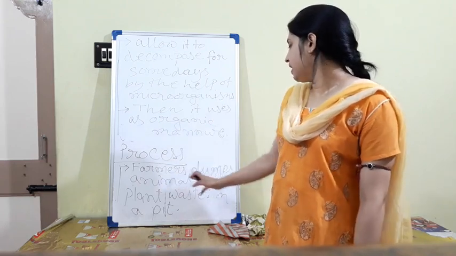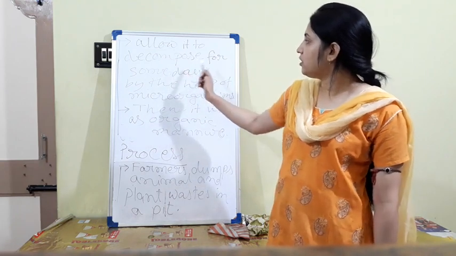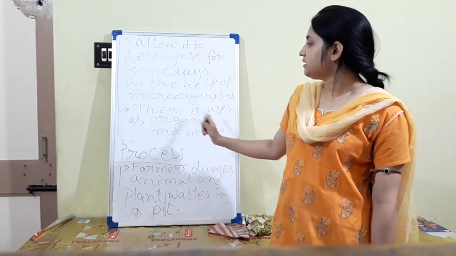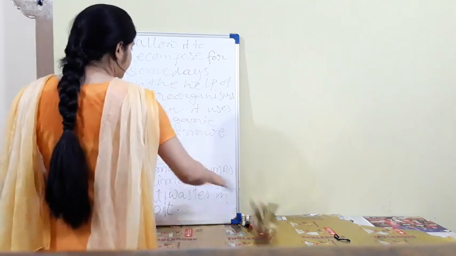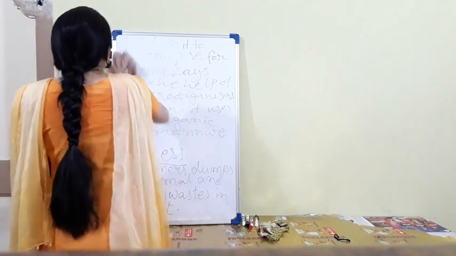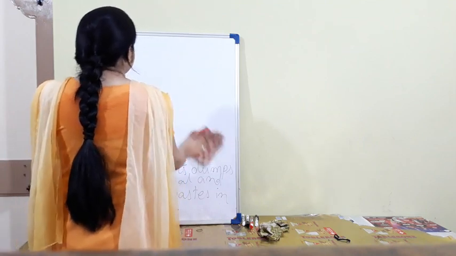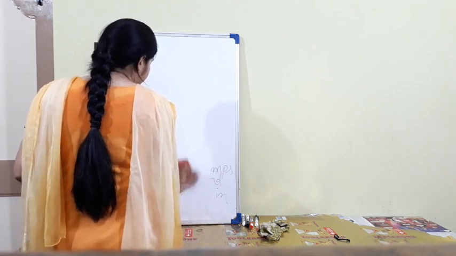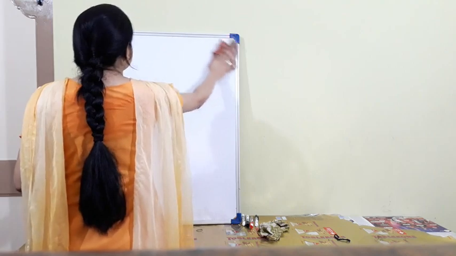So I repeat, farmers dump animal and plant waste in a pit, allow it to decompose for some days by the help of microorganisms, then it is used as organic manure. Okay. So why should you use manure? There are so many advantages of using manure because it is a totally natural substance. It never harms any animals, any soil particles, anything. Okay. They should use manures.